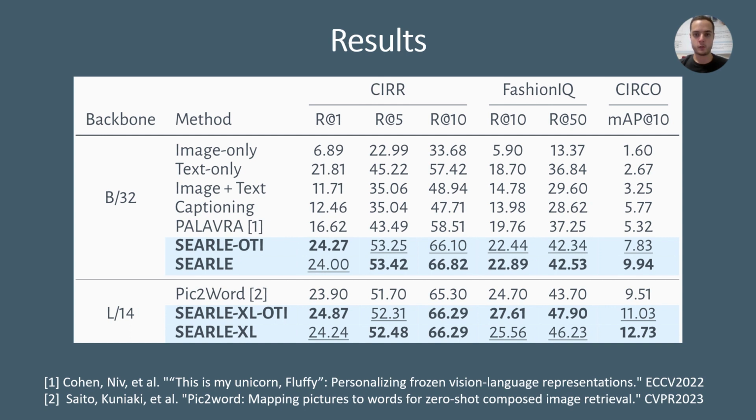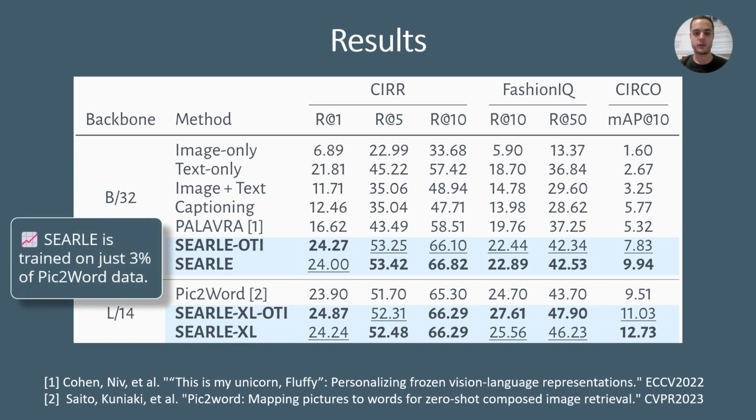From the table, we can see that SERL obtains state-of-the-art results on three different datasets. In particular, we notice that our approach outperforms the previous zero-shot composed image retrieval state-of-the-art Pic2Word, which was presented at CVPR 2023. In addition, we want to highlight that SERL is trained on just 3% of Pic2Word data.